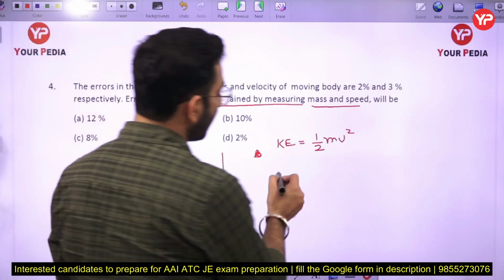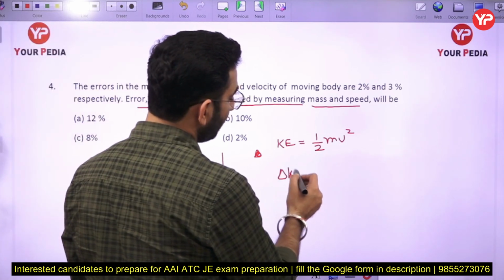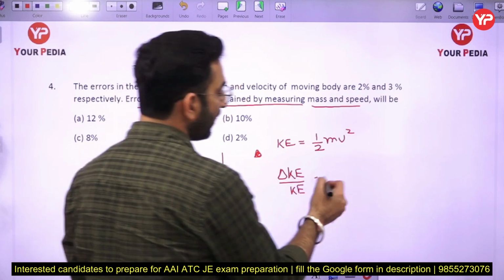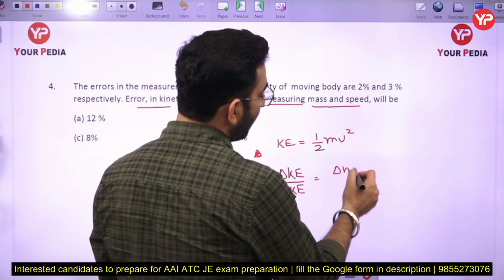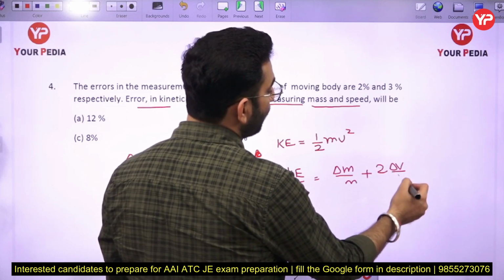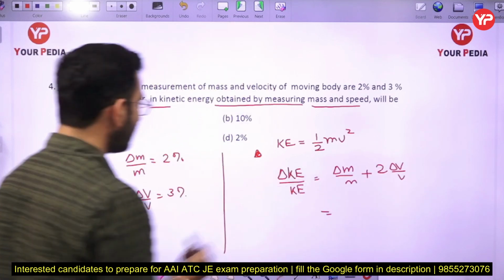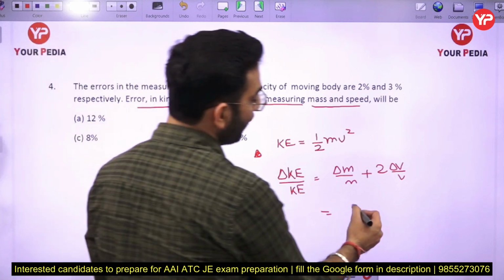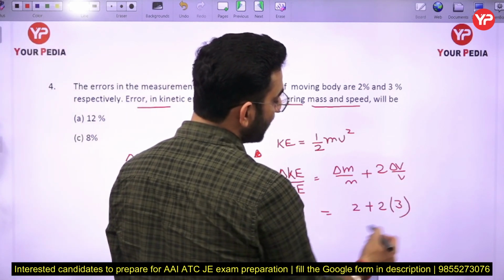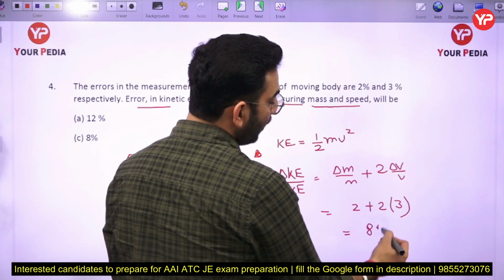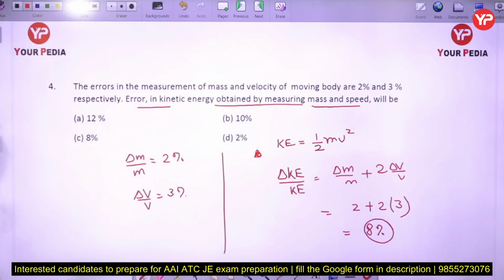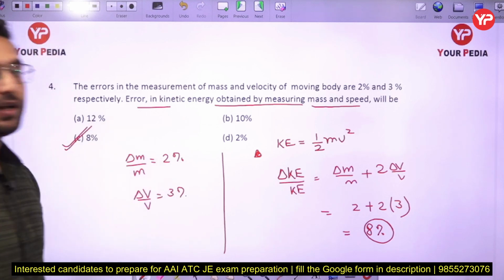So in this case I can write delta KE divided by KE is going to be equal to delta m by m plus 2 delta v by v. So delta m by m is given as 2% plus 2 times delta v by v, which is 3%, and if you solve it, you are going to get the total error induced in the kinetic energy as 8%. So option number C is going to be the correct answer here.